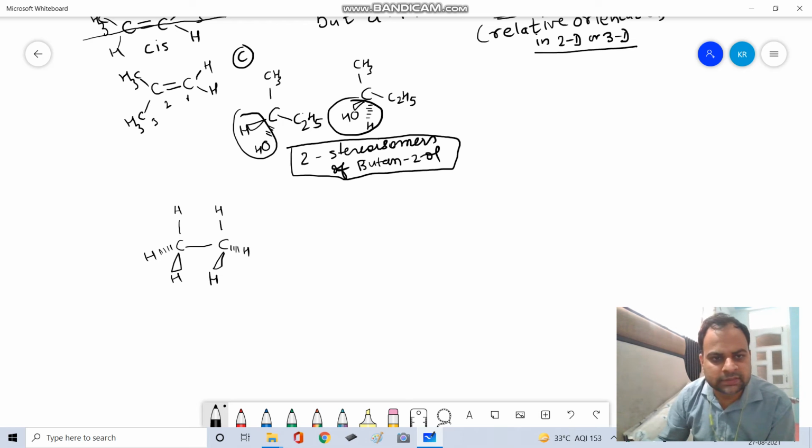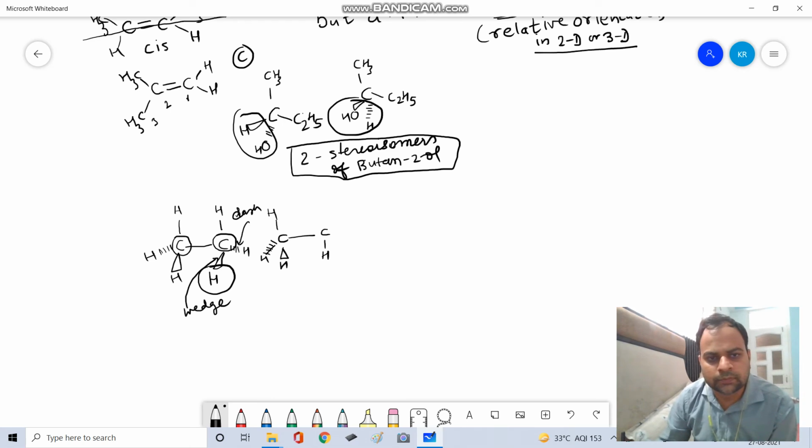Now suppose I fix this carbon and rotate the other carbon by 180 degrees. I am not touching this carbon. This bond indicates it is towards us; it is called a wedge bond, and this is a dash bond.